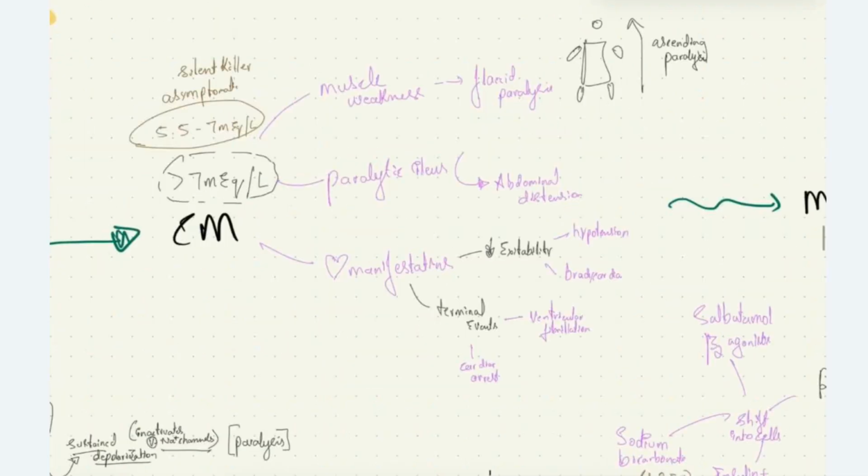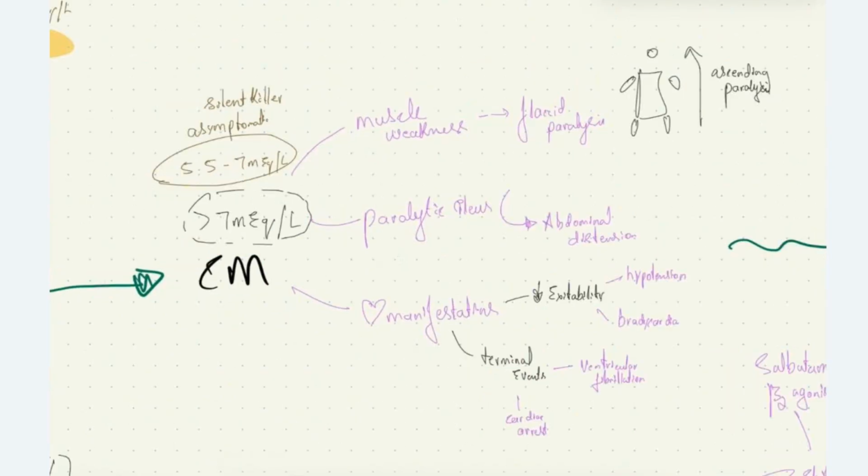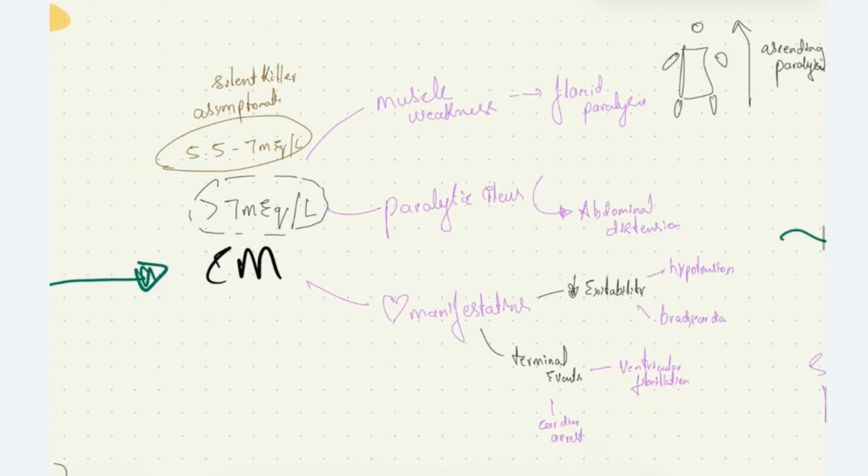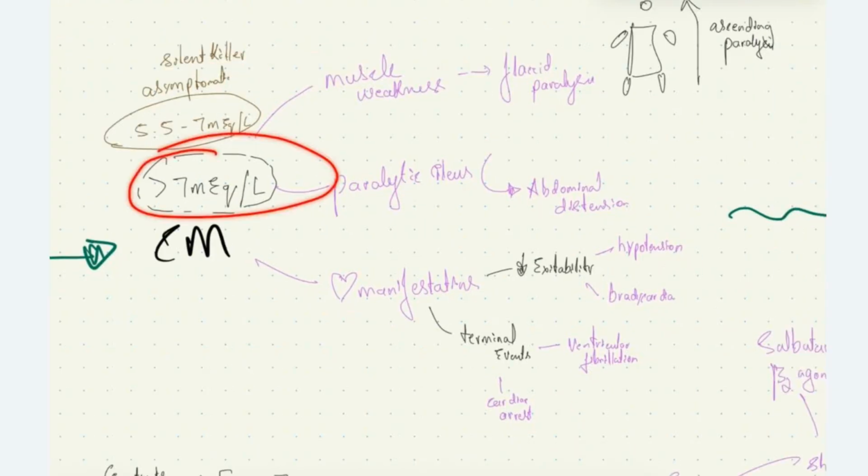Coming to the clinical manifestation of hyperkalemia, usually between 5.5 and 7 milliequivalents per liter, we don't see clinical manifestations. The patient will be asymptomatic. So hyperkalemia has been called the silent killer, because initially we don't have any symptoms. Suddenly the patient can develop dreaded complications like cardiac arrest and ventricular fibrillation, leading to death in some cases. So it's called the silent killer. If the value of potassium is more than 7 milliequivalents per liter, the patient can develop muscle weakness.